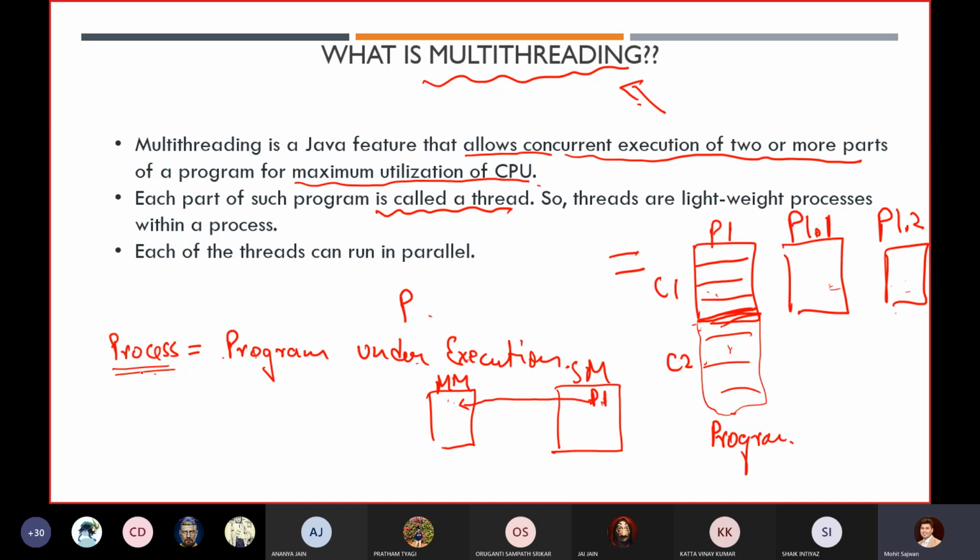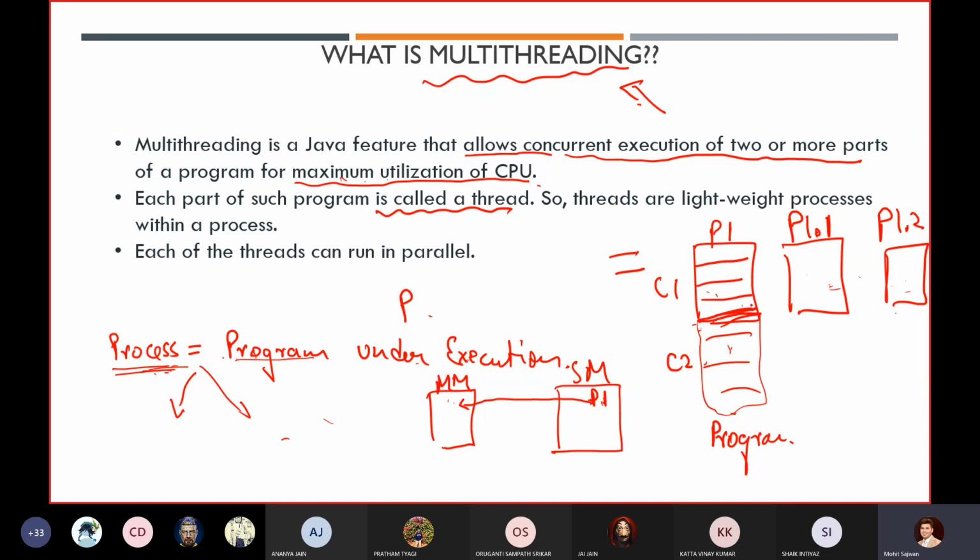Now what we are doing is dividing this entire process, meaning the program under execution, into various threads. How are we creating threads? Suppose we have a program and we divide it into two or more parts, and in such a way we execute our program so that the parts execute concurrently. So now we are achieving maximum utilization of the CPU.